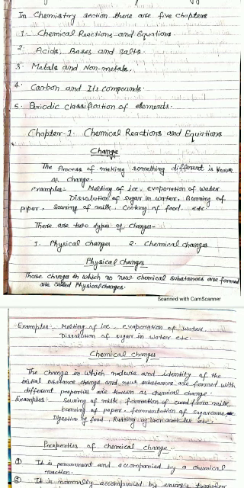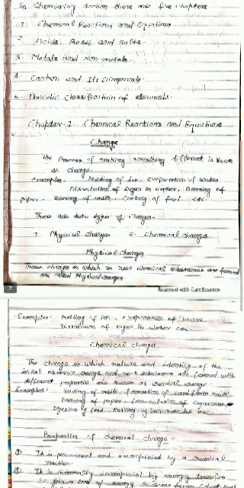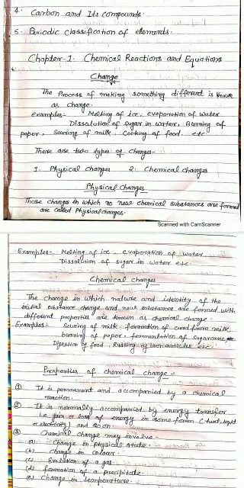Properties of chemical change. Student, a chemical change is one in which new chemical substances are formed. So a chemical change has different properties. First one is it is permanent and accompanied by a chemical reaction.